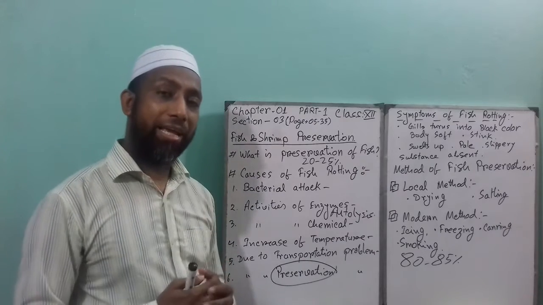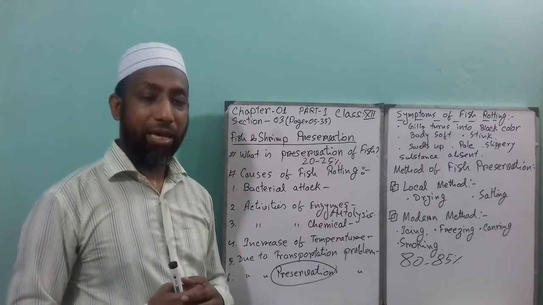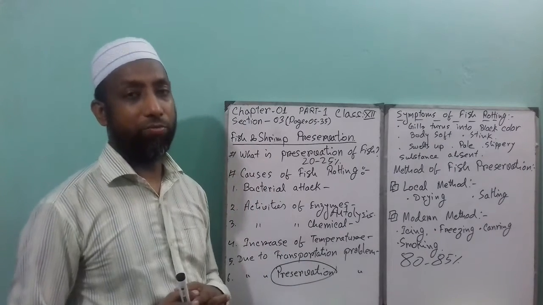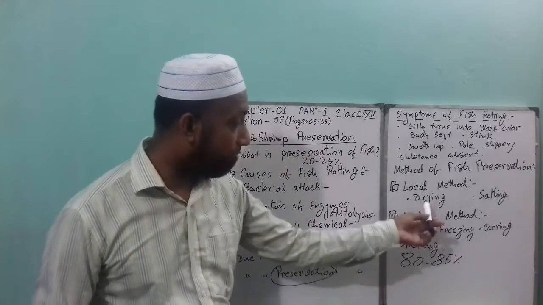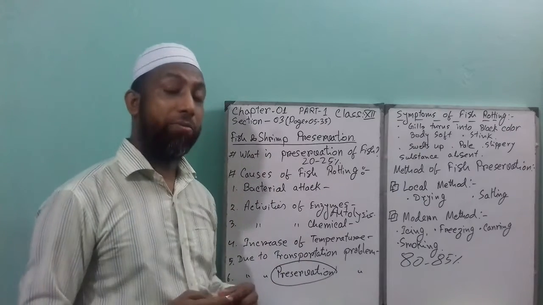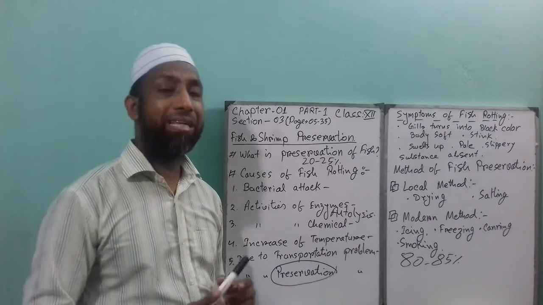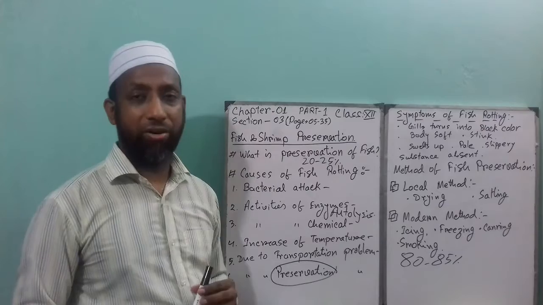And when it's hanging about 8 to 10 days, the large fish will become dry, and in between this time you have to move the fish around properly. So this is the local method of fish drying: small fish and large fish. Remember that you can preserve this type of dried fish for about 1 year.